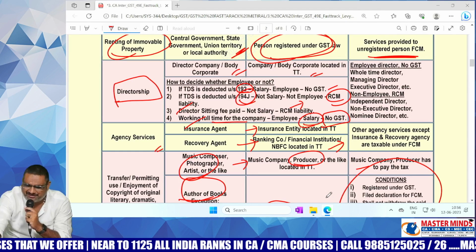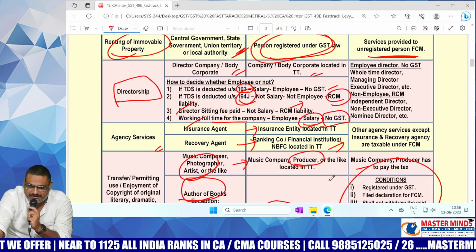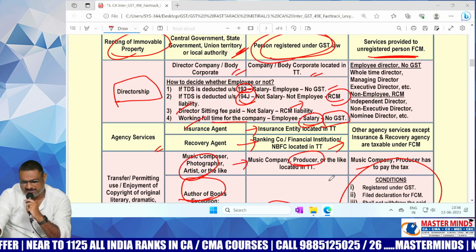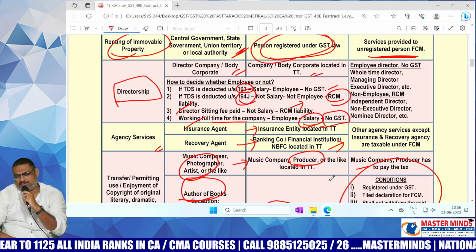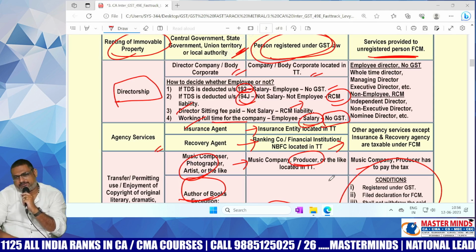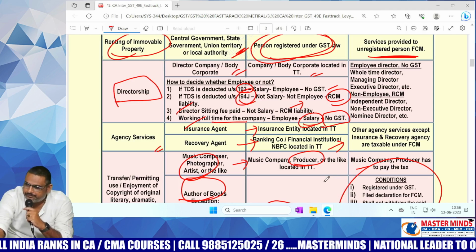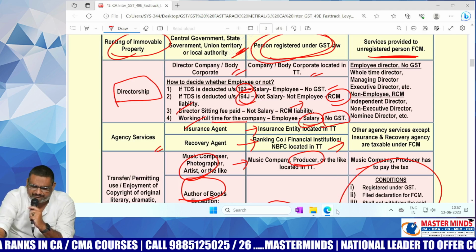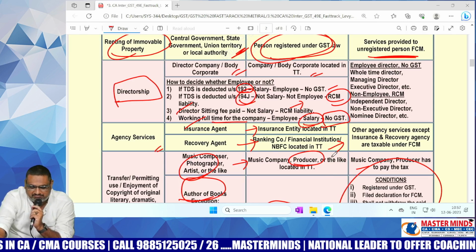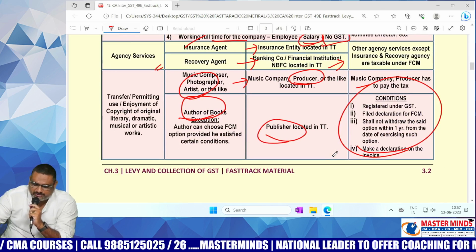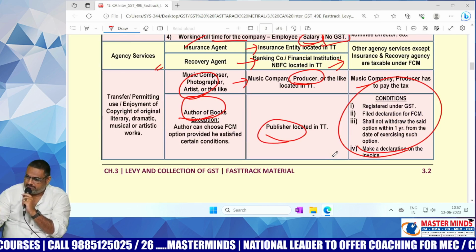Generally, nothing will be there. Only the legal services they will provide. It was given like that. Practically, nothing will be there under FCM. That's why I told you only three things now.